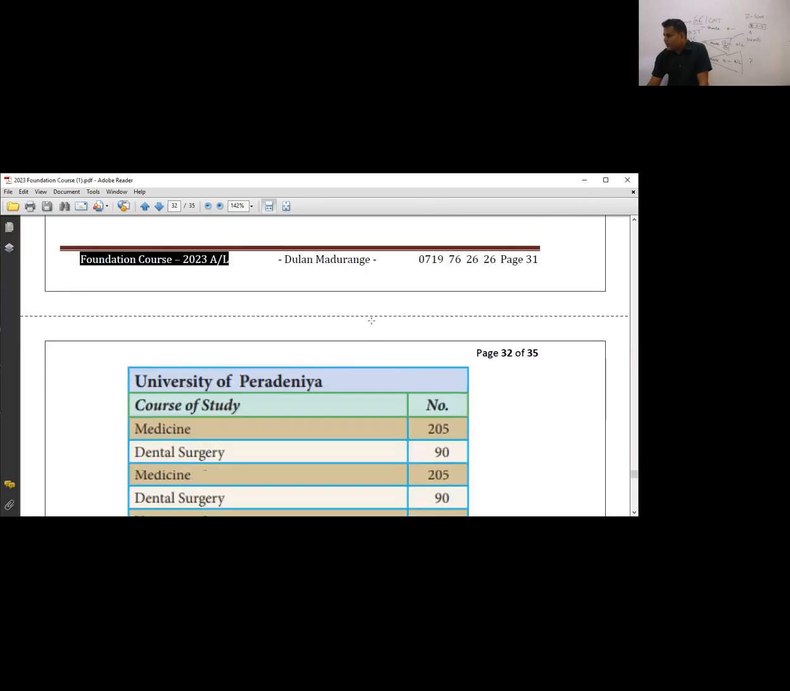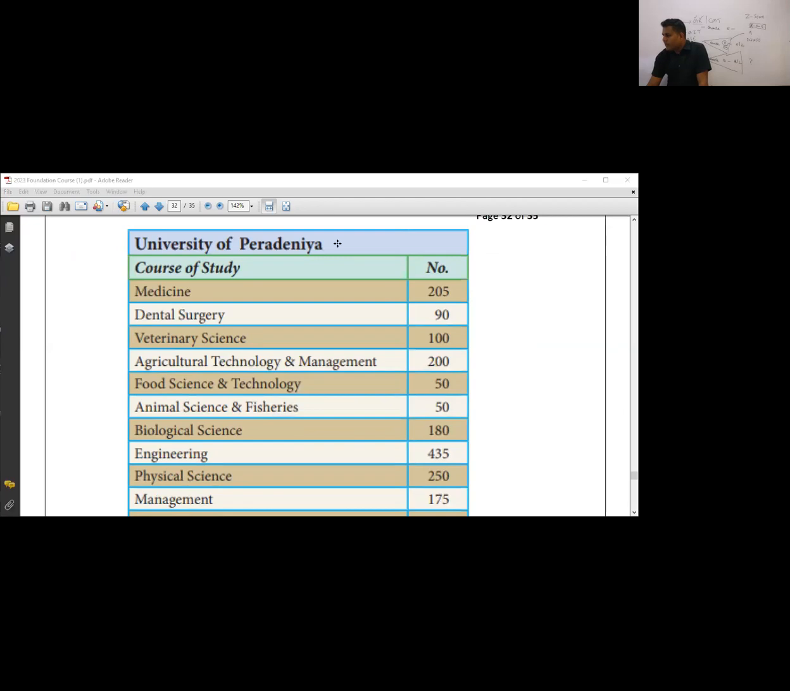University of Peradeniya. It is very specific. Can you see medicine 205, dental science 90, veterinary science 100. Veterinary science is only available in Peradeniya. It's a nice field. If you have pets, you know what the point is. So dental surgery and medicine, biological science, engineering, Peradeniya engineering.